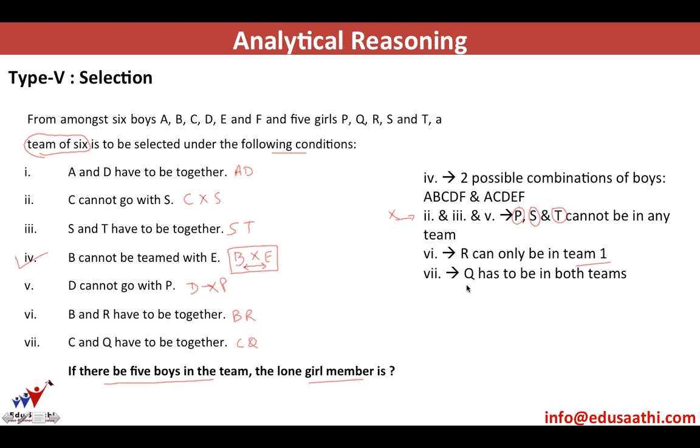Rather, according to condition number 7, C and Q have always to be together in the team. Now because C is there in both the teams, Q definitely has to be there in both the teams. So our correct answer would be that Q is the lone member who would be there in both the possible teams. Whether you select B or whether you select E, Q has to be there. So our team would be A, C, D, F, Q. These are the 5 members, and the 6th member could be either B or E according to this question.